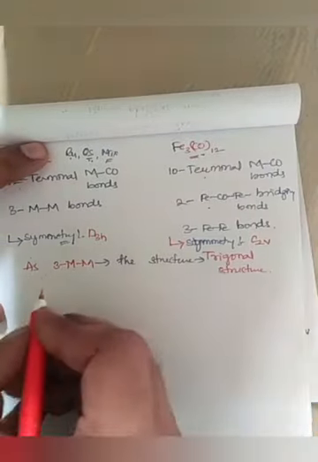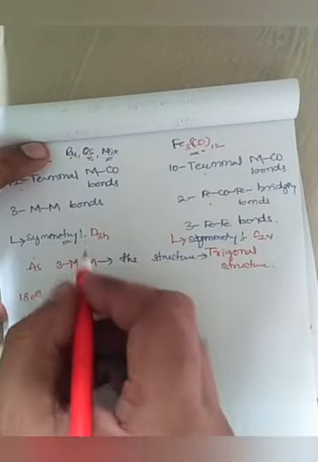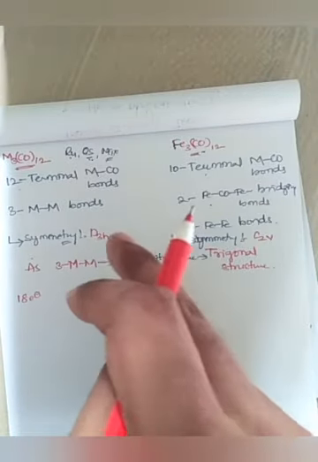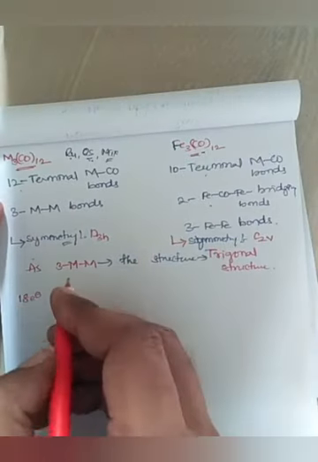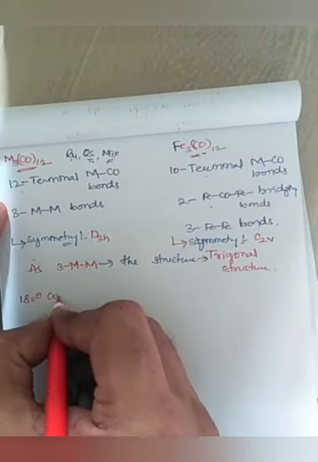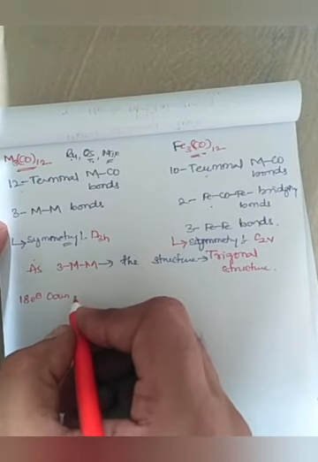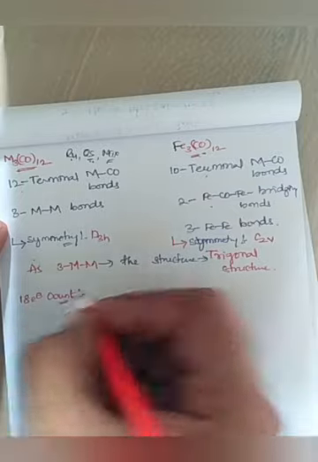And when we go to the 18 electron count, as we said, trinuclear metal carbonyl clusters obey the 18 electron rule. So whether these structures obey it or not, we have to check the 18 electron count, right?